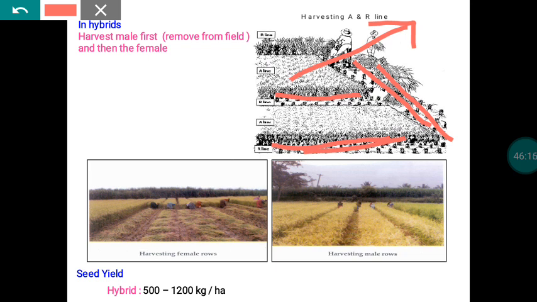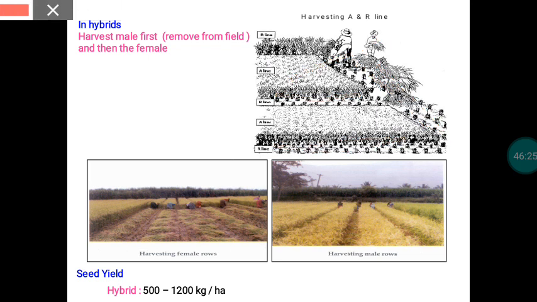So here we have to take a risk. If you take a risk, definitely you will earn more, because the cost of a hybrid is more when compared to a variety. So this is the thing with reference to hybrid seed production in the case of paddy.